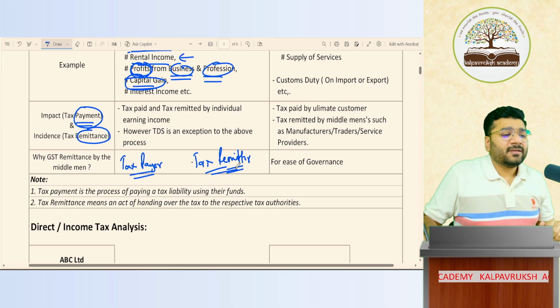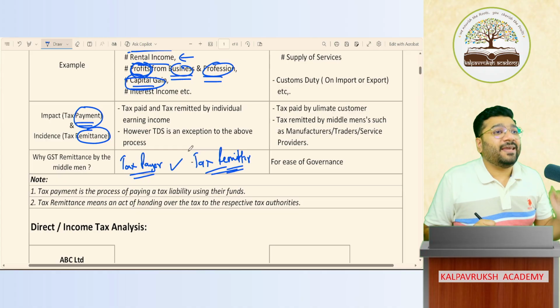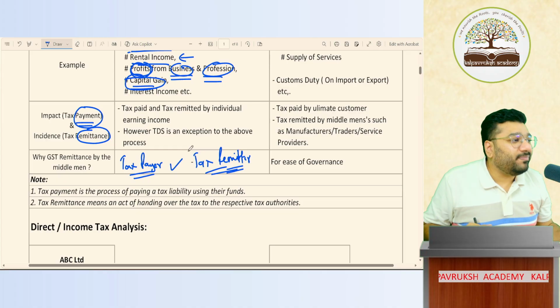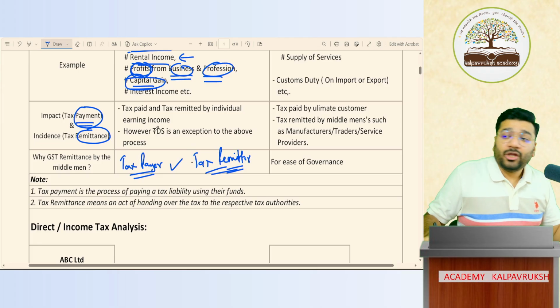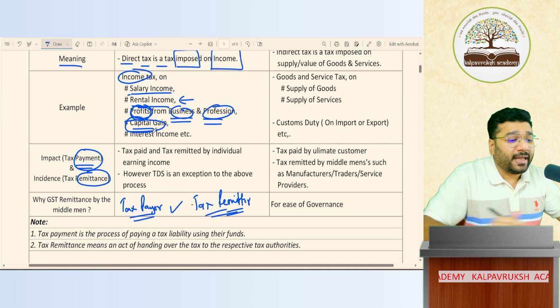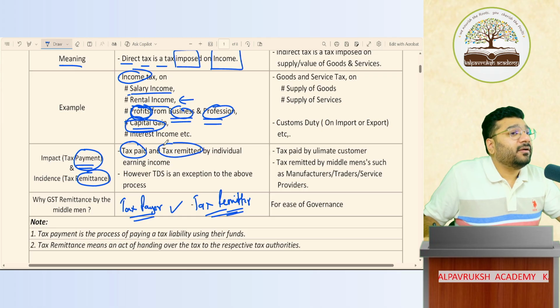So you will say, sir, both will be the same. No, sir. In some cases both are the same. In some cases, they are two different people. Got it? Not got it? So this thing we have to be very, very clear. In case of direct tax, in case of income tax, the person who is paying the tax and the person who is remitting the tax, both are the same people. Tax is paid and remitted by that individual who is earning income.